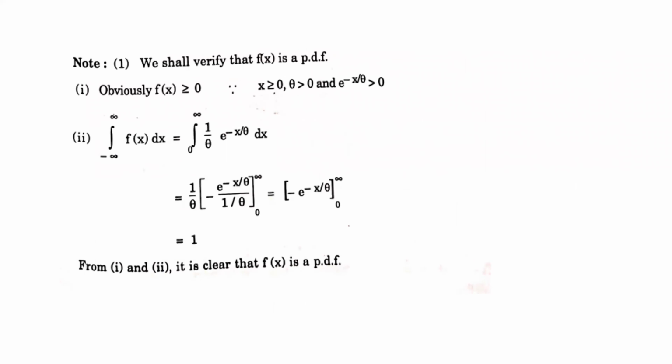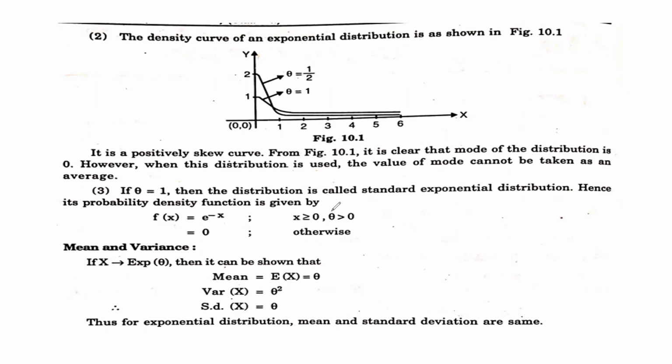When theta is equal to half, the curve looks like this. So you can put theta equal to some other value and check, and we'll get different results.